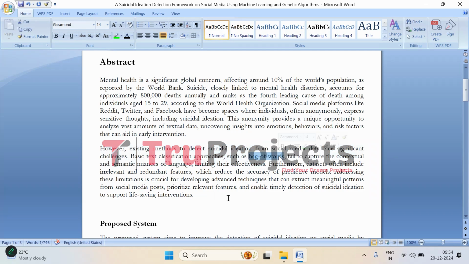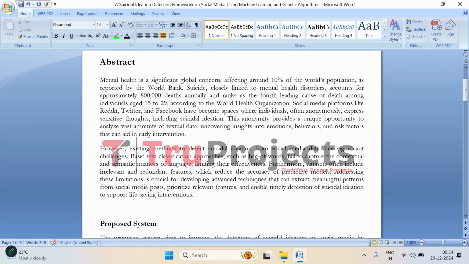While these methods can look at the words used in a post, they don't truly understand the deeper meaning or the context behind them. This means they often miss the subtle emotions or underlying messages that could point to suicidal ideation. On top of that, the data we work with often has a lot of irrelevant or repetitive features. These unnecessary details can actually hurt the performance of the predictive models, making them less accurate.